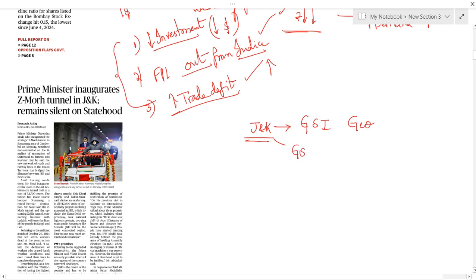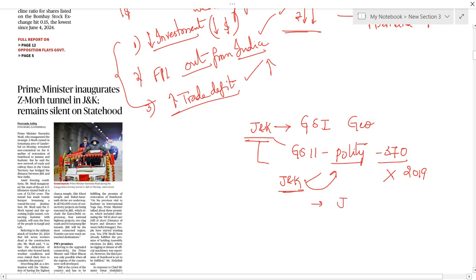And from GS paper 2, under polity also we can study it, because it got special category status under Article 370, but it was abrogated in 2019. Jammu and Kashmir is also having some special status, so that can also be studied under GS paper 2 under governance.